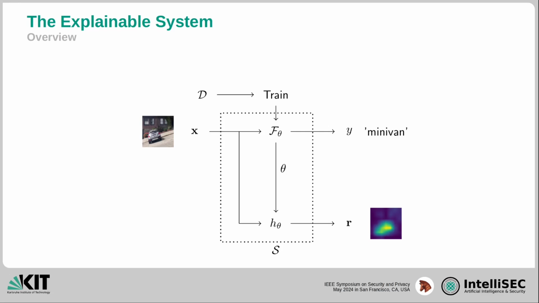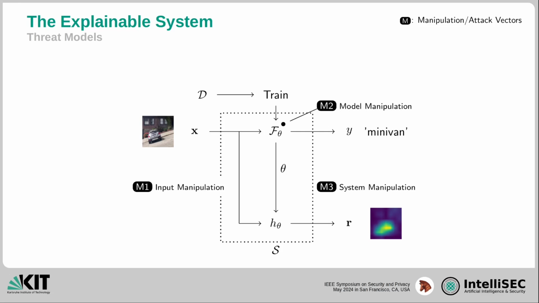In our paper, we have identified 3 attack vectors that are used in recent papers to perform explanation-aware attacks. First, we have seen input manipulation attacks, similar to the example we showed you on the first slide. Then we found model manipulation attacks. These can happen at different levels. There are data poisoning, code poisoning, and model poisoning attacks.